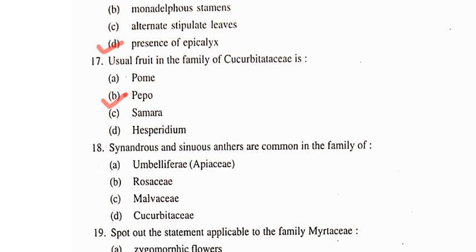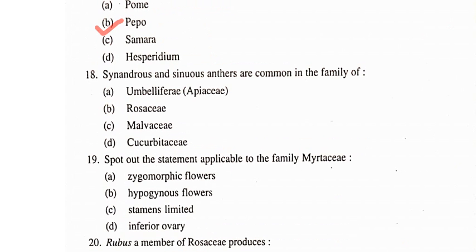Next question, question number 18. Cynandrous and cyanocanthers are common in the family of. So this is also a very important question. The answer of this question is option D, Cucurbitaceae.